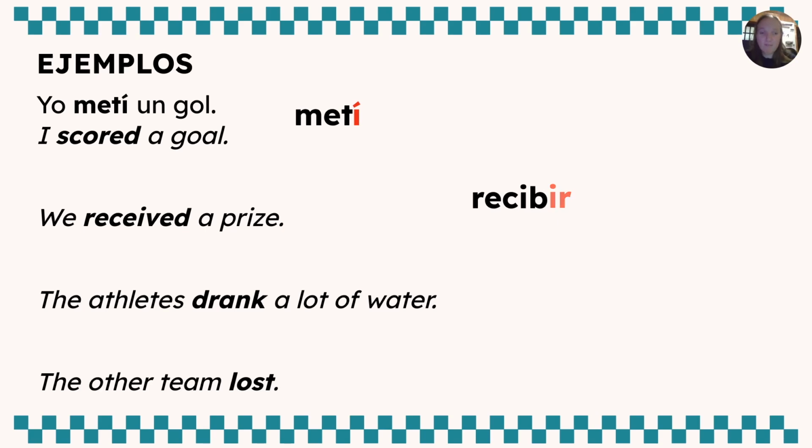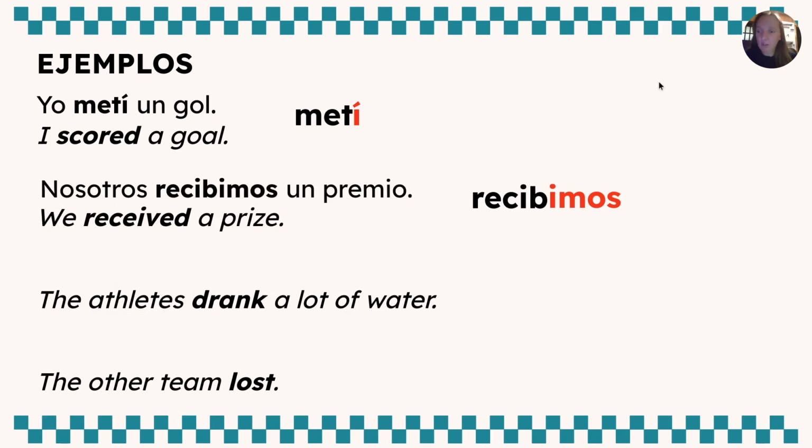Well, first, take off that IR. What are we going to replace that IR with? Imos, recibimos. Using your vocab list, go ahead and complete that sentence. So the full sentence there would be, nosotros recibimos un premio.